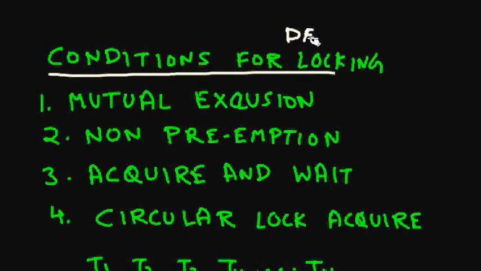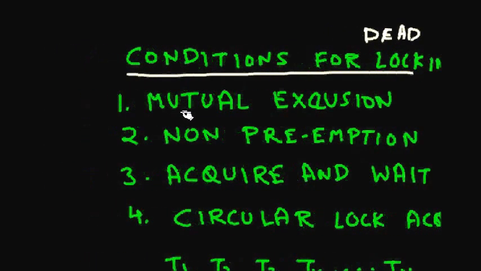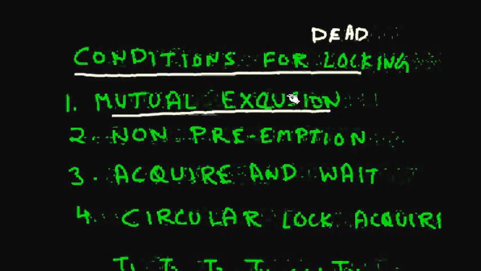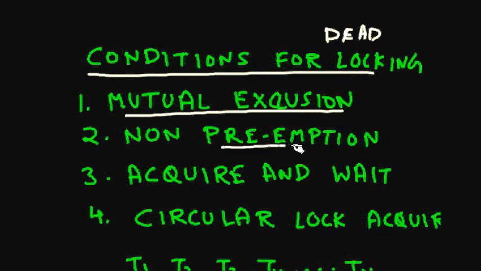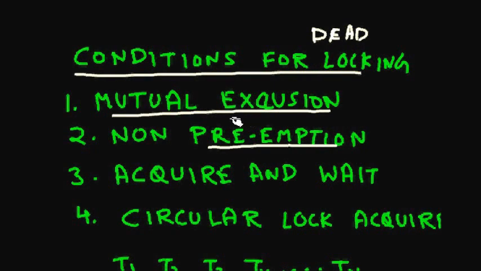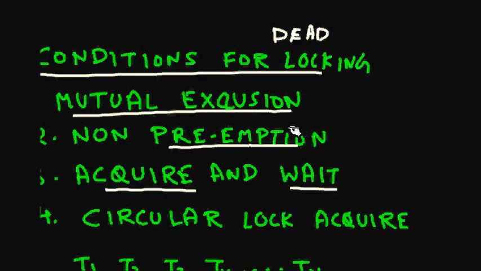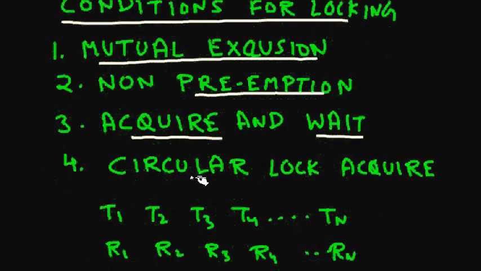So what are the conditions for deadlock? The first thing is mutual exclusion: only one thread at a time can execute a part of code. Then non-preemption: if a thread is executing that synchronized block, none of the other threads can remove it from there. It can only leave that part of the code by itself. And then hold and wait: the thread has acquired something and is waiting for some other resource which is already taken by someone else. And it is circular in nature.